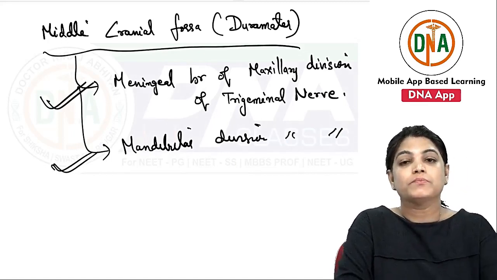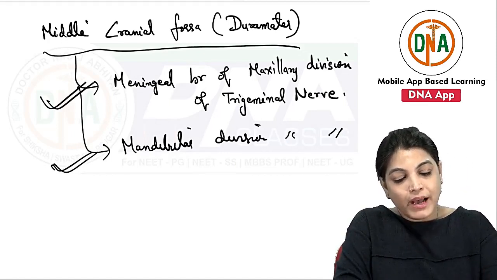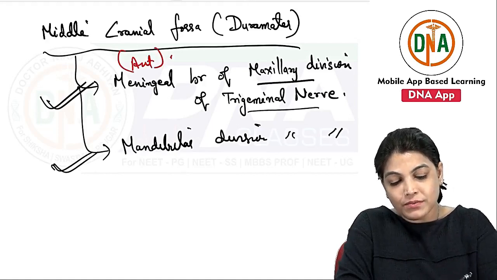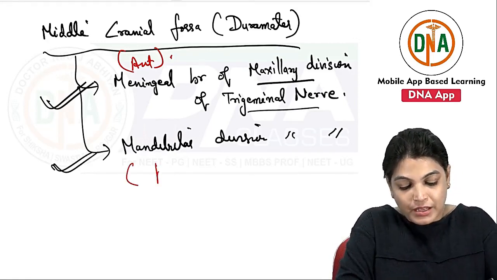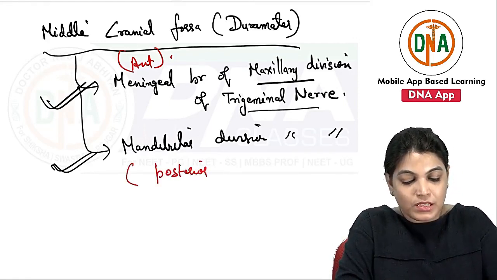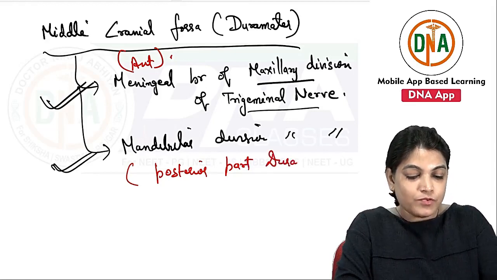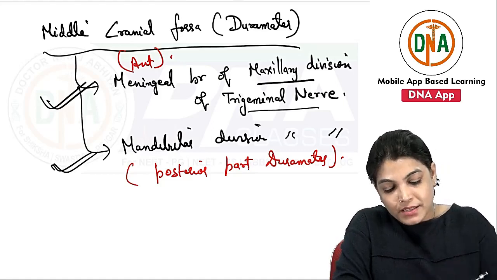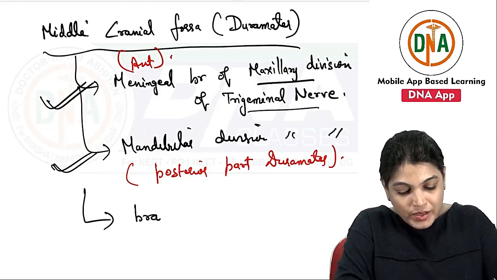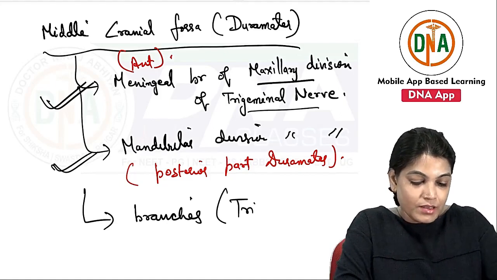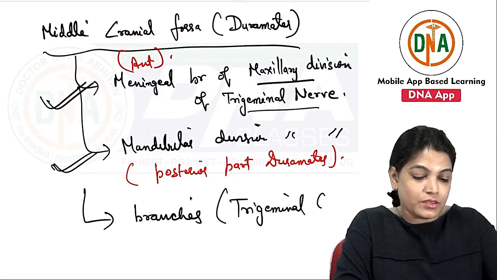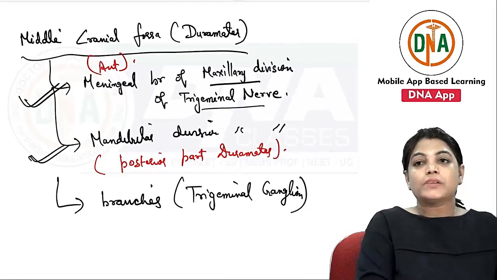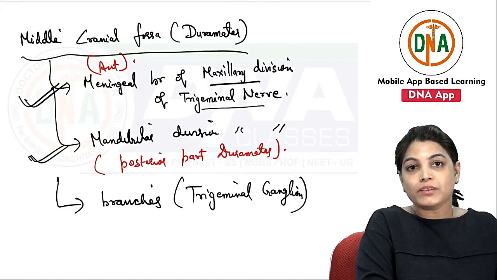Again, the meningeal branches from the mandibular division of the trigeminal nerve. To be more specific, the maxillary division of the trigeminal nerve supplies the anterior part of the dura mater of the middle cranial fossa and the mandibular supplies the posterior part. Also it gets nerves from the twigs of the trigeminal ganglion. So direct branches from the trigeminal ganglion also supply the dura mater of the middle cranial fossa.